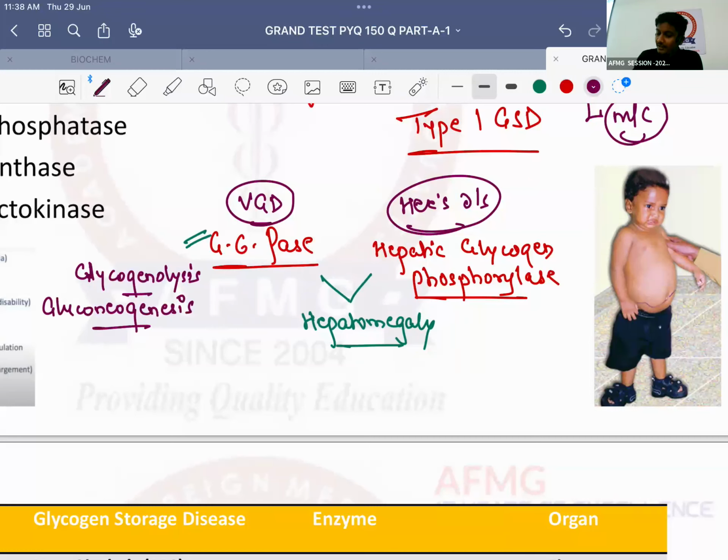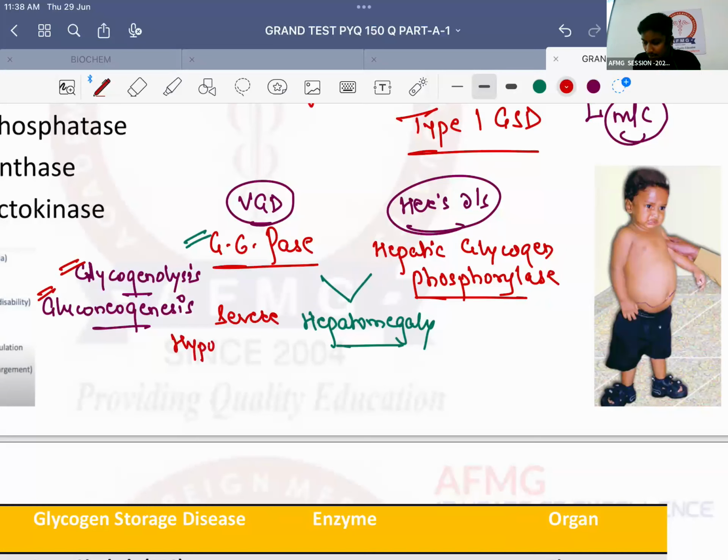And I hope all of you are quite aware: if glycogen cannot be broken down, then our body tries to synthesize or form new glucose. And that process is known as gluconeogenesis. Now this enzyme is required for glycogenolysis as well as gluconeogenesis. If the patient has no glycogenolysis, at least he would get blood glucose from gluconeogenesis. Will this patient have both? Because the main enzyme is deficient, he will not have glycogenolysis as well as he will not have gluconeogenesis. That's the reason he will have severe hypoglycemia or mild hypoglycemia? Severe hypoglycemia.